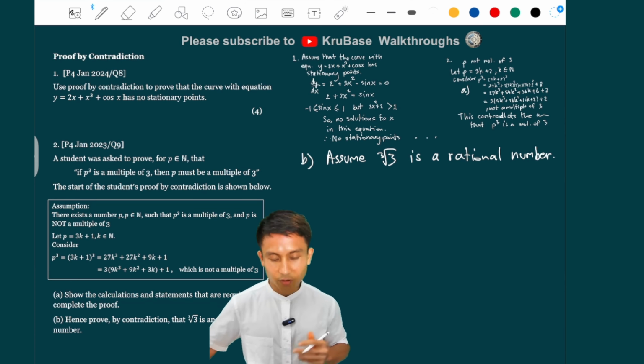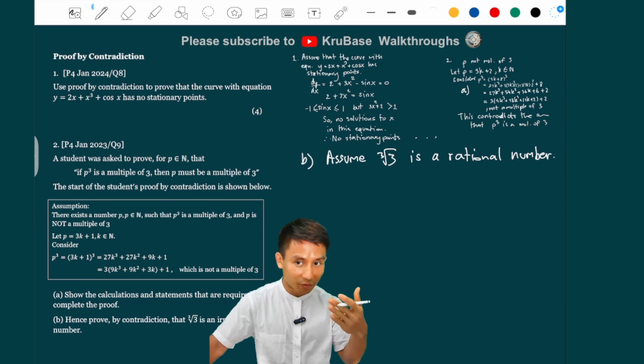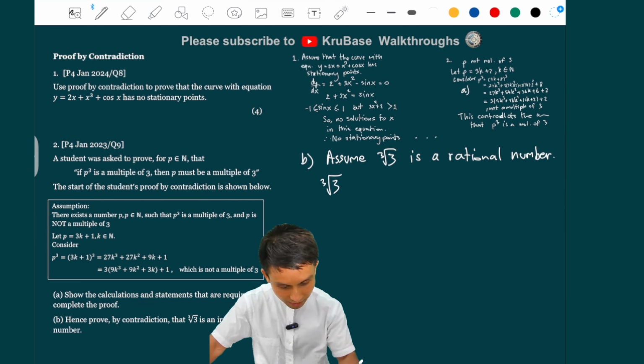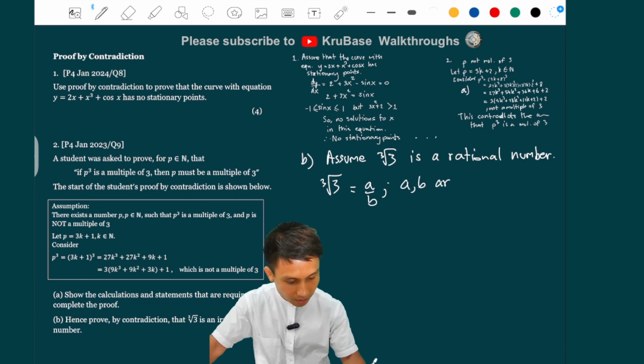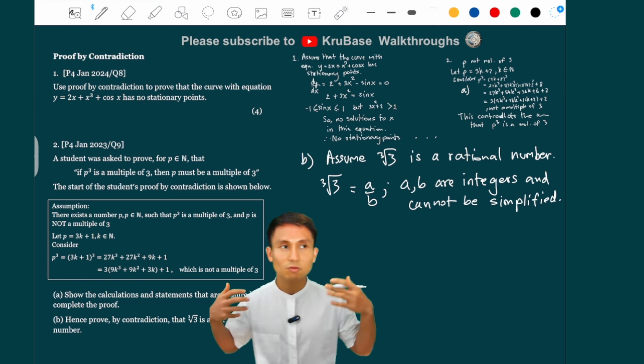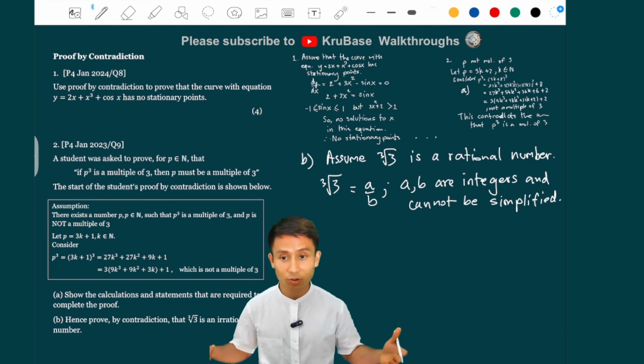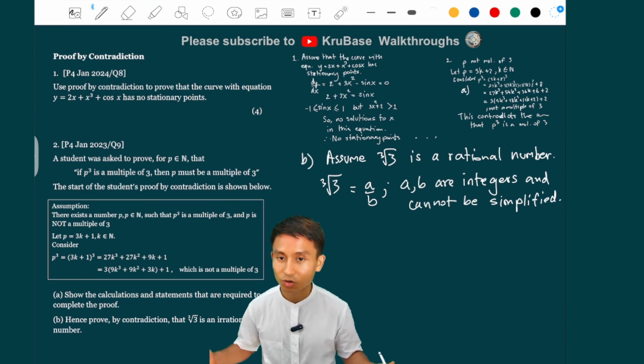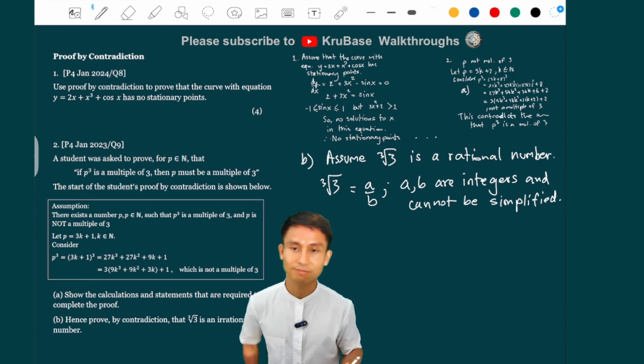According to the definition of a rational number, we're going to write that equals a over b, where a and b are integers, and cannot be simplified. You can write they are in their lowest terms, or you can write they are co-prime. Co-prime means that they don't have a common factor.